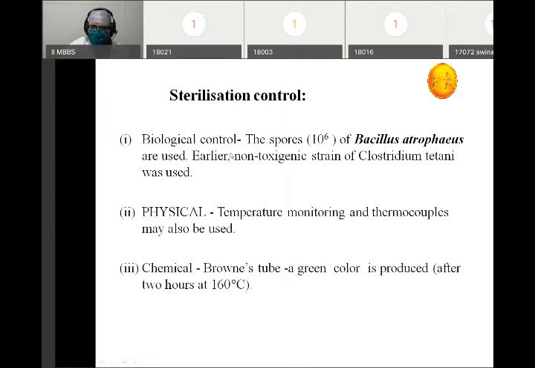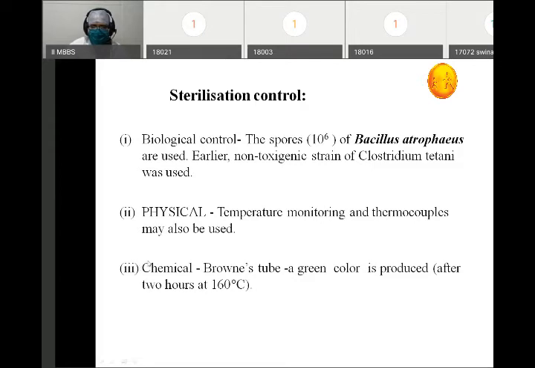Earlier, in most of the books, it might be given Clostridium tetani, but as per the recent guideline, it has been changed. Earlier they used a non-toxigenic strain of Clostridium tetani, but nowadays we use spores of Bacillus atrophaeus. Now the physical sterilization control is temperature monitoring, like those watches or gauges we usually have. So we can know whether a temperature of 160 degrees centigrade has been achieved or not by using temperature monitoring devices or thermocouples.